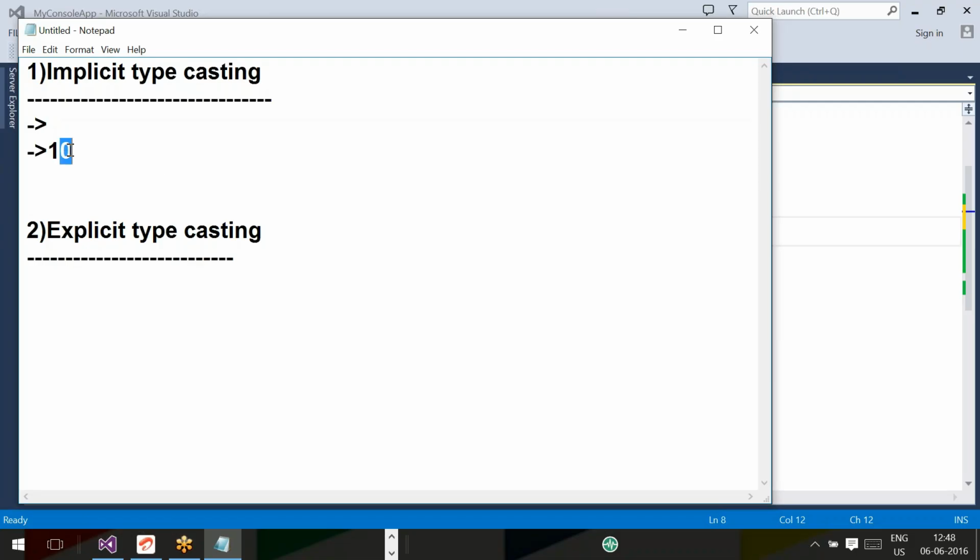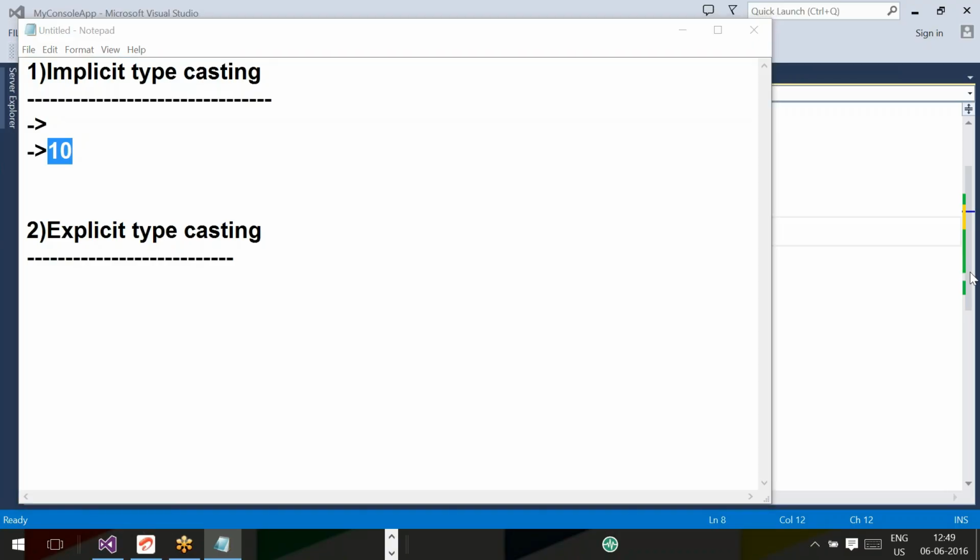Now, I have written 10. What is the type of 10? Int. How can you say it is int? Because it's an integer. No. Just now you said that there are 8 numerical data types, 4 signed, 4 unsigned. But here there is a numerical data. Immediately I asked you a question, what is the type of 10? Then you said int. Okay, fine. It can be. You are telling that it is int.